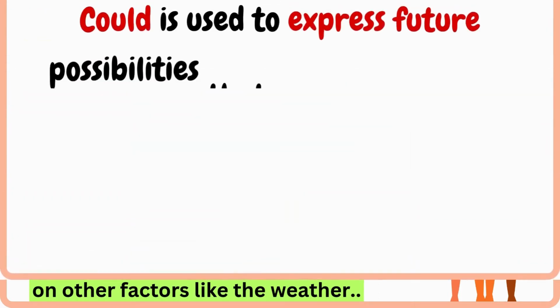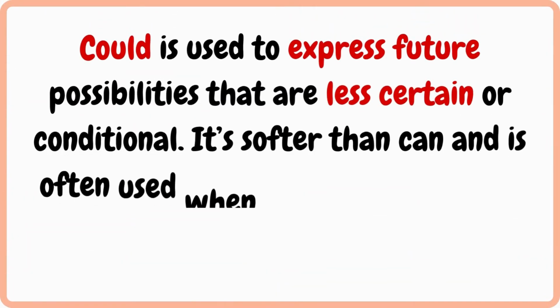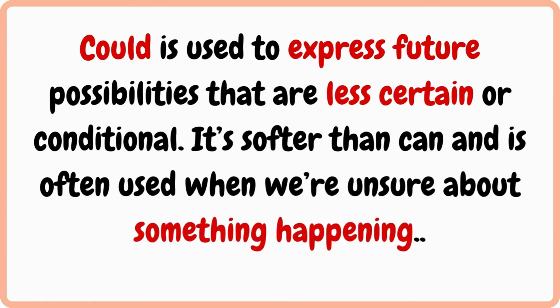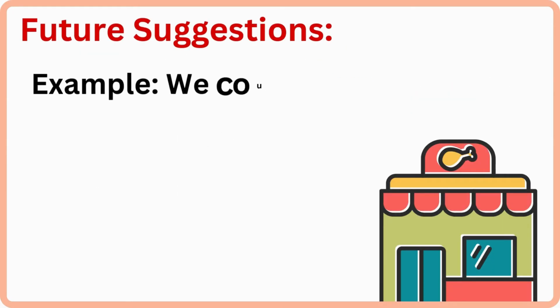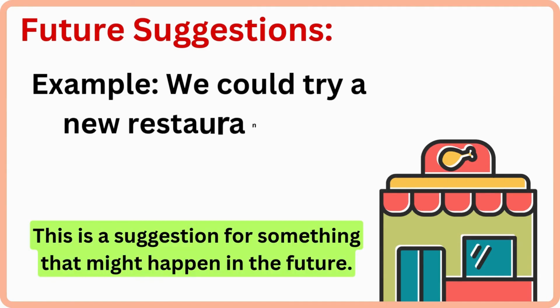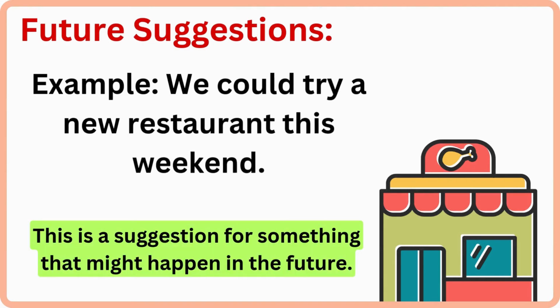Could is used to express future possibilities that are less certain or conditional. It's softer than can and is often used when we're unsure about something happening. Future suggestions. Example, we could try a new restaurant this weekend. This is a suggestion for something that might happen in the future.